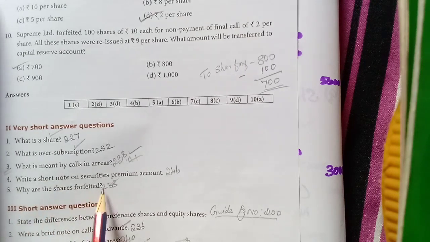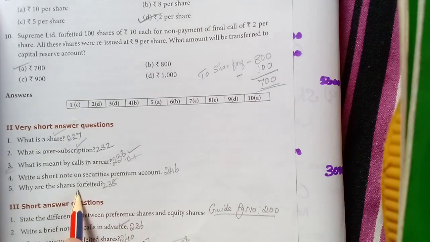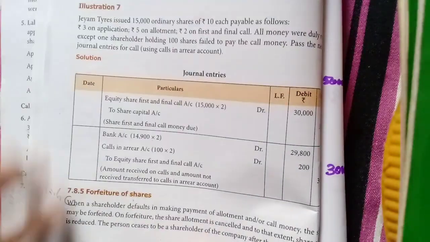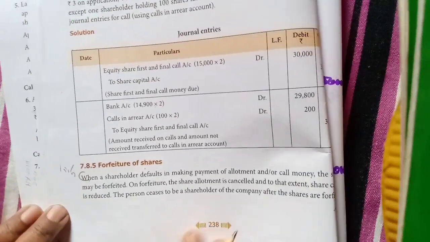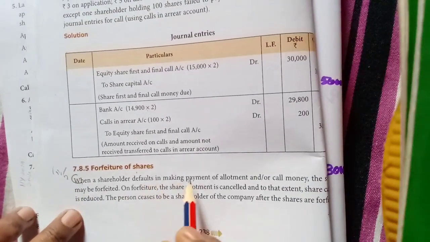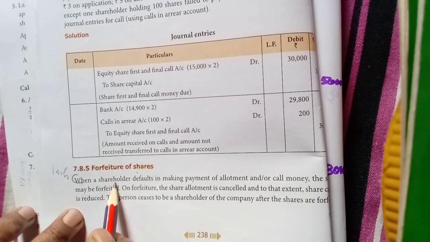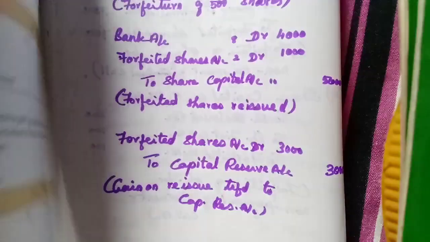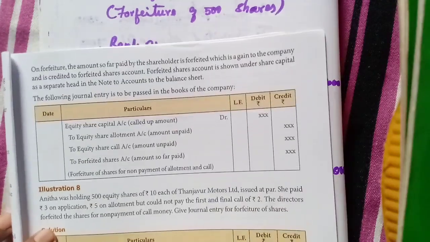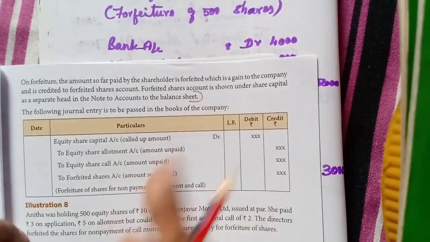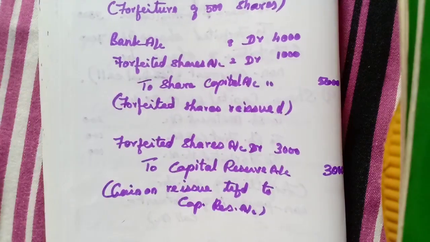Why are the shares forfeited? Page 238. Here, when a shareholder defaults in making payment, shares are forfeited. Since it is only one line, you write a little more.